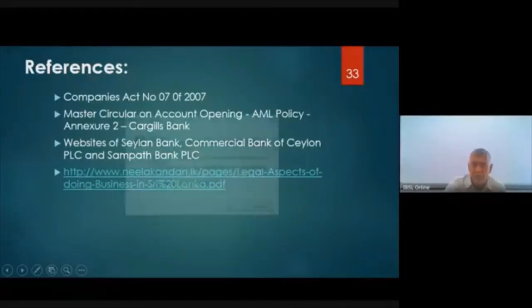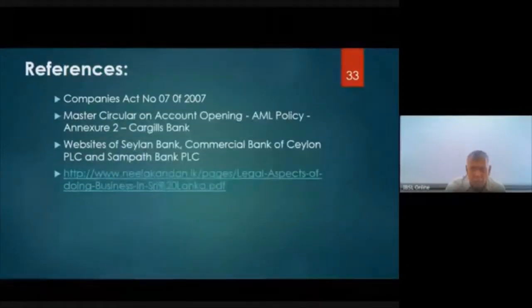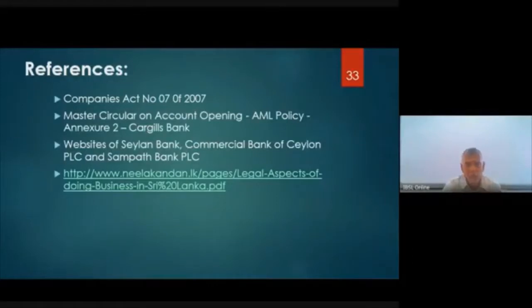Then this is also, let's see whether this gets open. Right, this also has various things relating to operating business, but these are very long documents. Business undertakings, here everything is explained in detail.